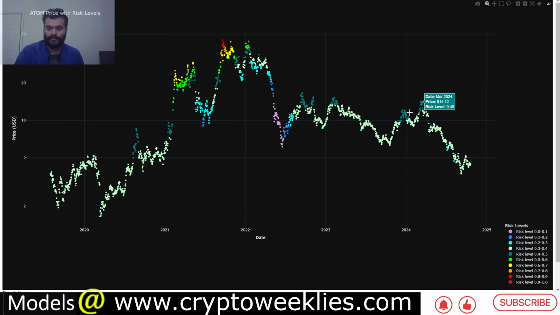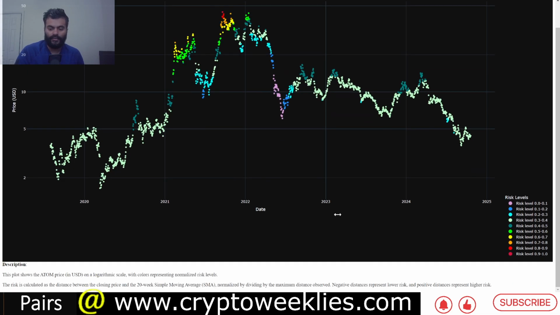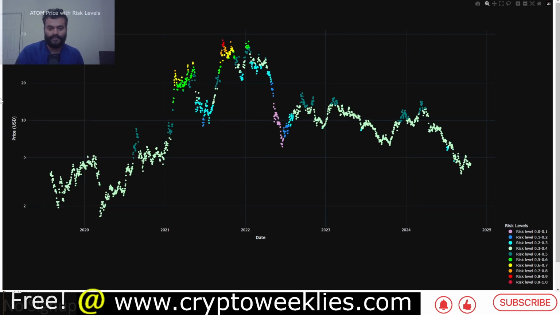Whenever the price has gone to this green color in the bear market, as well as in the recovery phases, that has typically signaled that in the short term the price will go down. Right now the risk is at around 38%. That means 62% reward, 38% risk. If you want to know how it is calculated, the description is at the bottom of the screen.